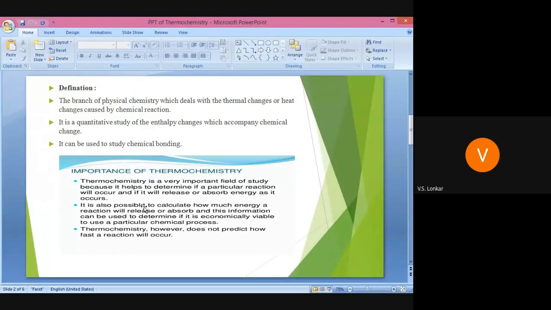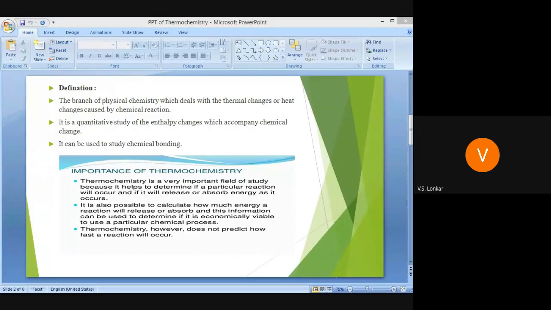This thermochemistry is also used to study chemical bonding. First, tell me, have you understood what we mean by thermochemistry? Simple: thermo means heat. In this unit we have to study the thermal changes or heat changes caused by a chemical reaction.